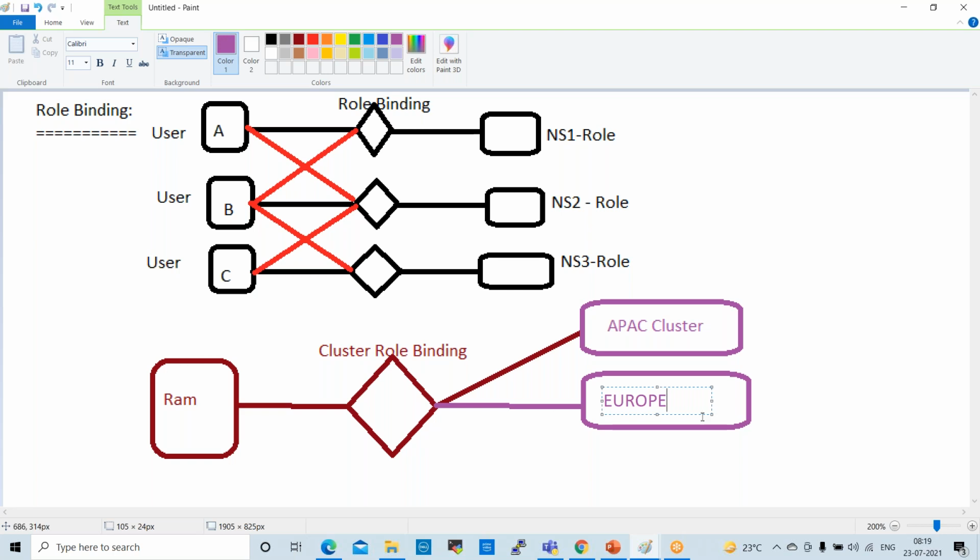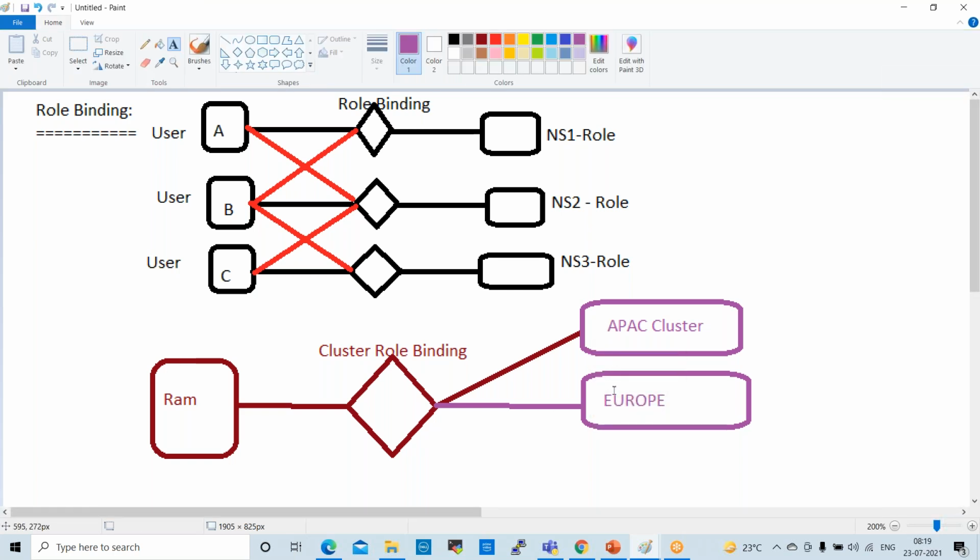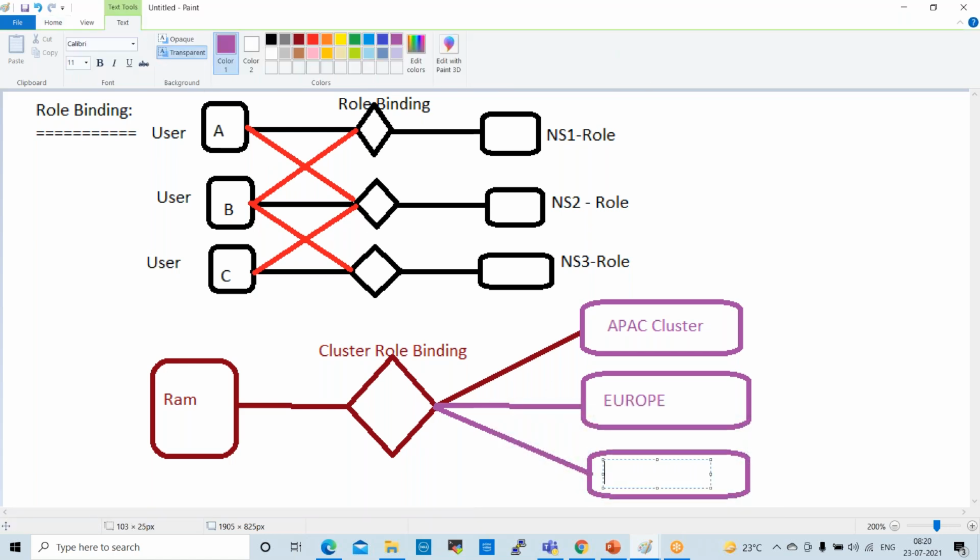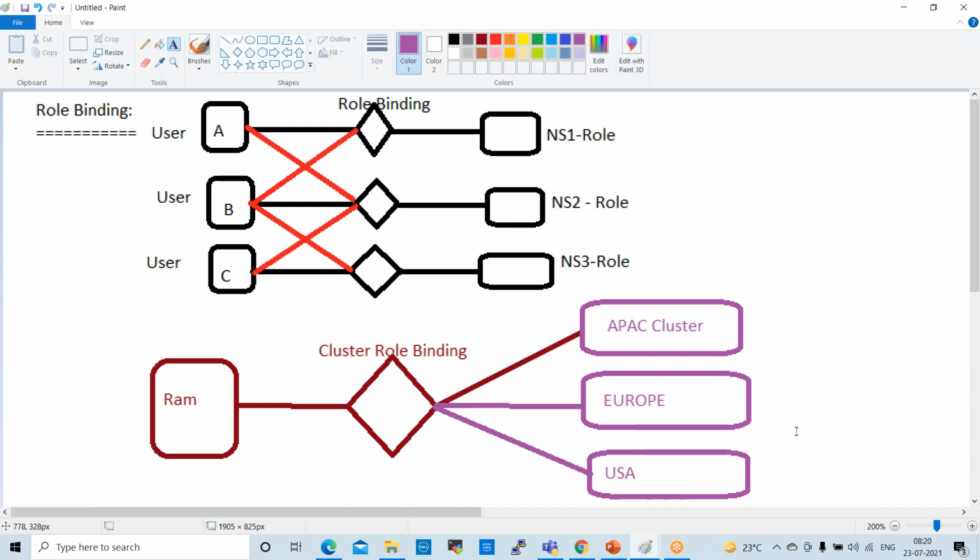After that I'm managing both the clusters. Then again they gave one more cluster, which is the Americas cluster. In North America we have clusters, and they assigned one more, the US cluster. So these are the clusters they assigned to me.